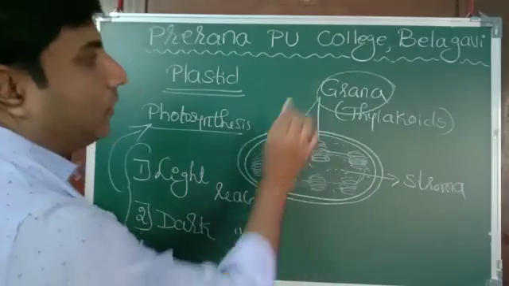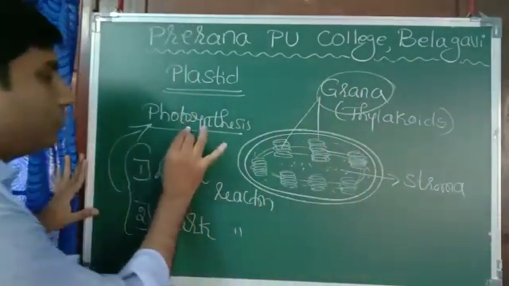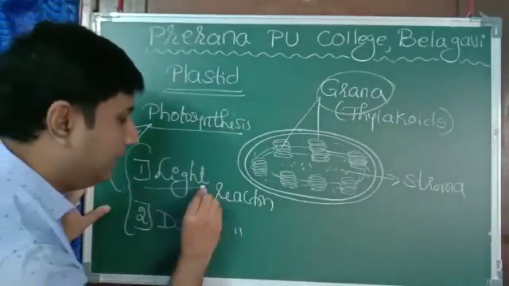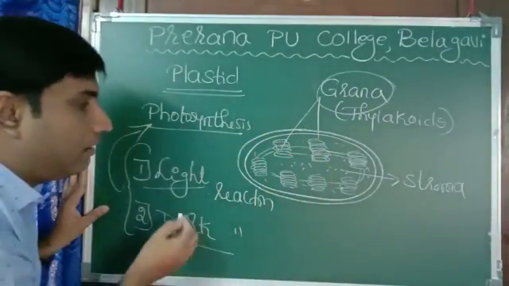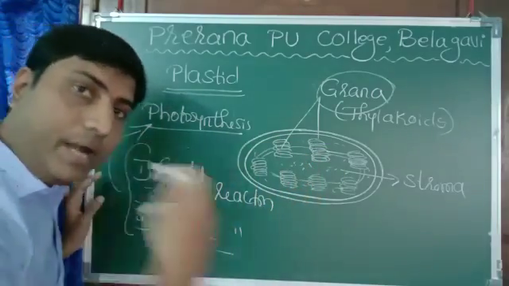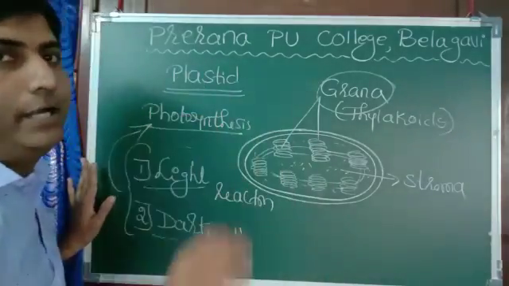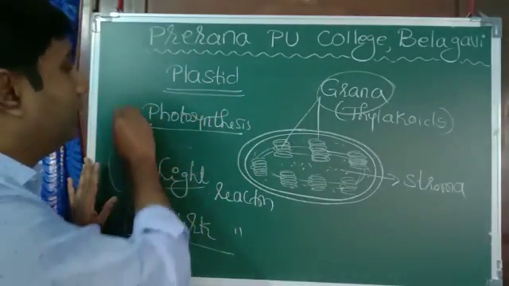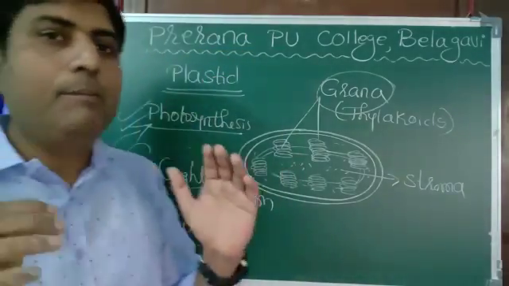These structures are called grana, and the matrix is called stroma. Photosynthesis involves two steps, light reaction and dark reaction. Light reaction takes place in grana, dark reaction in stroma. Light reaction is dependent on light, dark reaction is independent of light. These two together are called photosynthesis. So this is all about plastids.